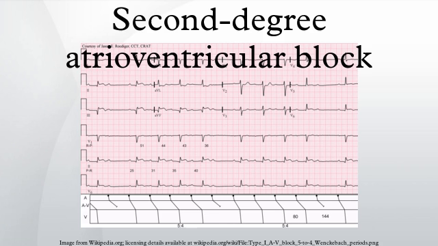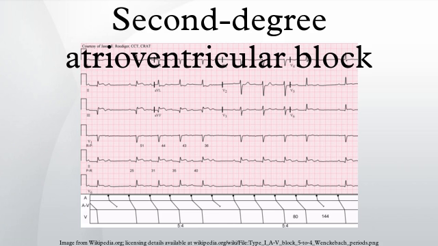Second-degree AV block is a disease of the electrical conduction system of the heart. It refers to a conduction block between the atria and ventricles. The presence of second-degree AV block is diagnosed when one or more of the atrial impulses fail to conduct to the ventricles due to impaired conduction.